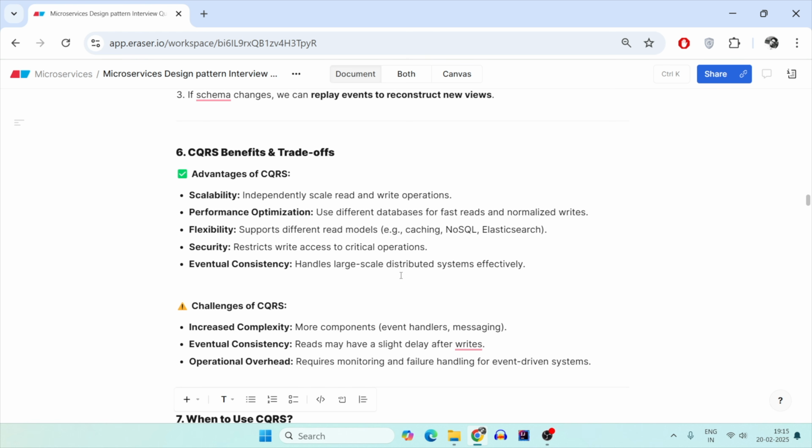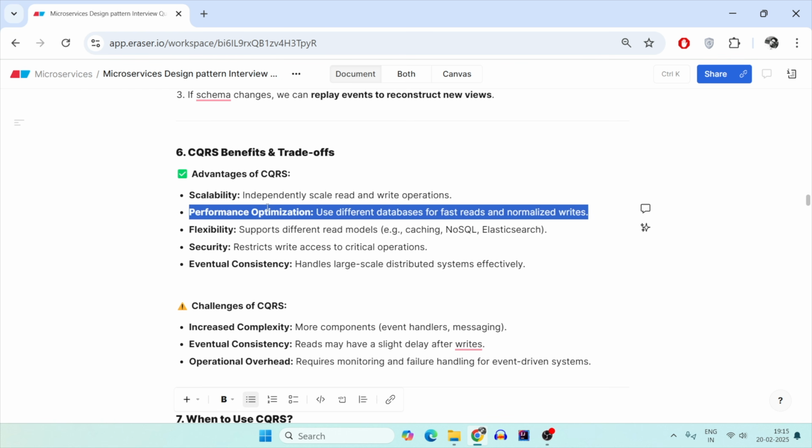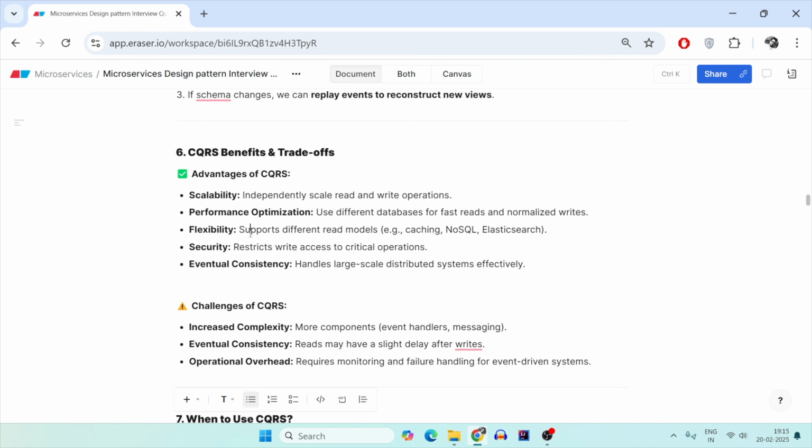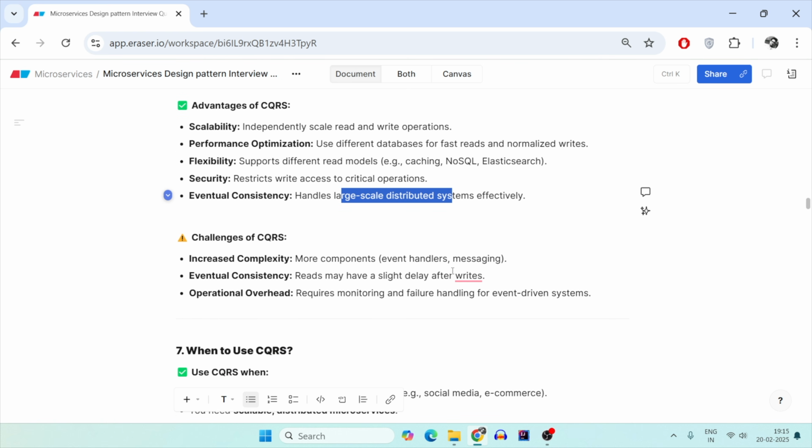So everything comes with a cost. CQRS gives you independent scalability, a huge optimization, good performance, very fast retrievals, very quick reads and writes, it is very flexible, it is very secure. So there must be something wrong with this. What are the trade-offs? The trade-off is eventual consistency.